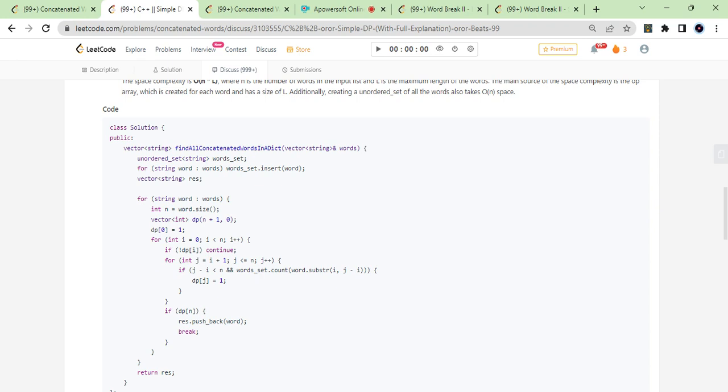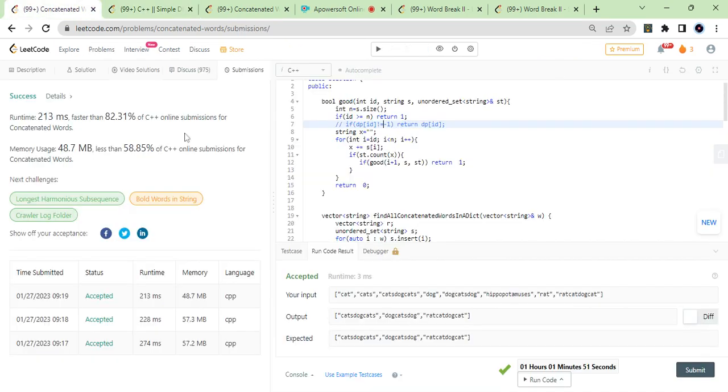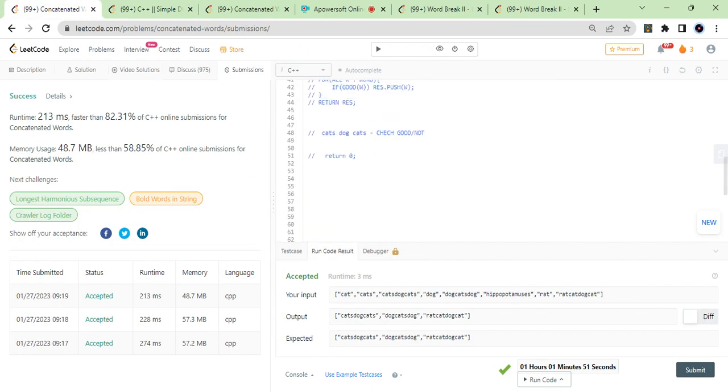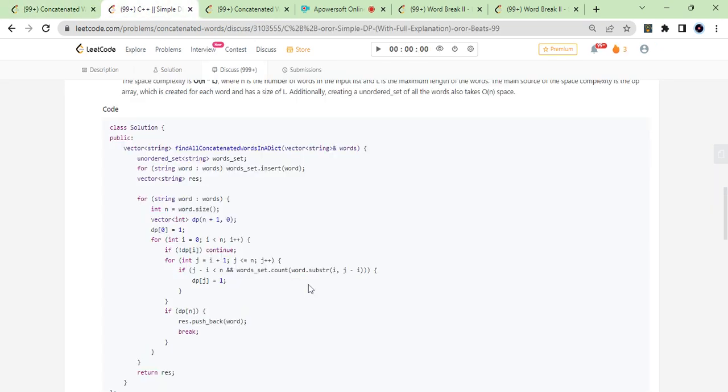And he's also generating all the possible strings by using substr. So if it is present in the set, you'll say okay, it's fine. And j minus i is less than n, okay, lengthwise also it's fine. So you will say DP of j is equal to 1, which means this point is also good. So he's marking points as good, right? So he will mark cats as a good point, dogs is a good point, and again cats is a good point. So if your ending point is a good point, then your answer is true. I think that's the thing.